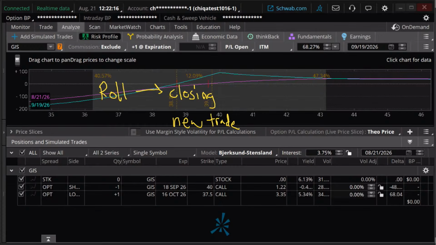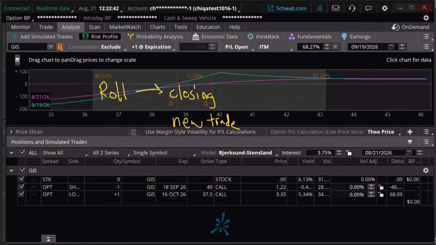So we will look to roll if at any point, and this isn't just diagonal spreads, okay? Let's say you're just doing a long call and we're getting kind of near expiration or something like that, and we want to roll it. We're closing out of the first one, we're entering a new one. When would we do that? If it makes sense to enter a new trade at that point.